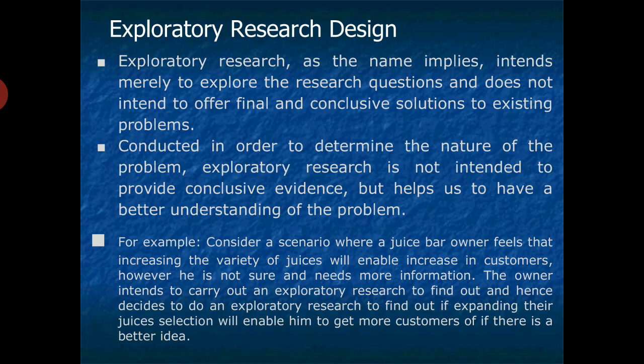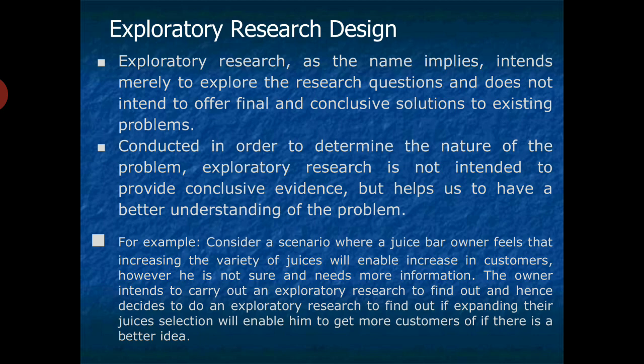For example, a juice bar owner wanted to increase the variety of juices to increase the customers, but he doesn't know exactly what the taste and flavor of the customer are. So he collects more and more information regarding this. He explores possible alternatives, and so he follows exploratory research to find out if expanding the juice selection will enable him to get more customers or not.